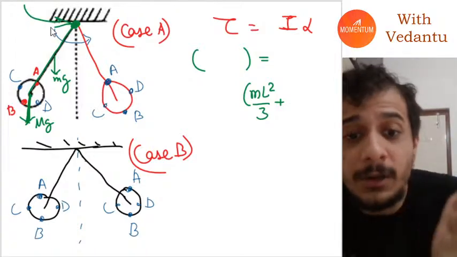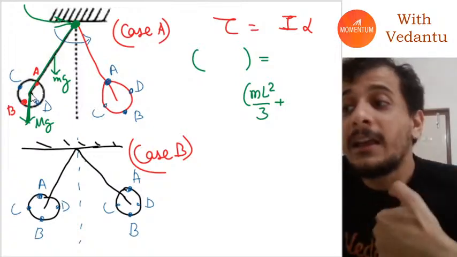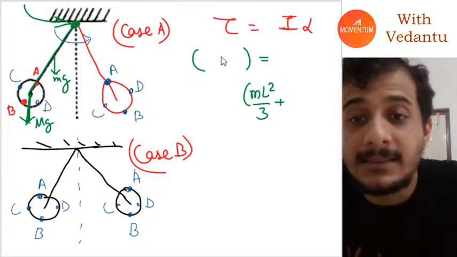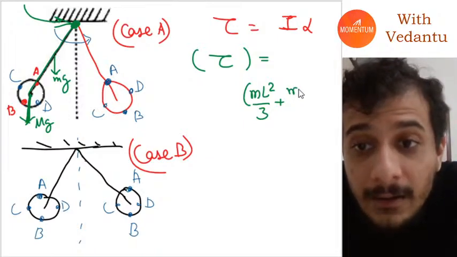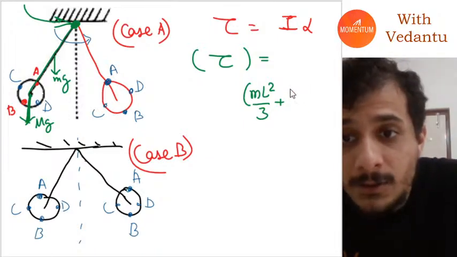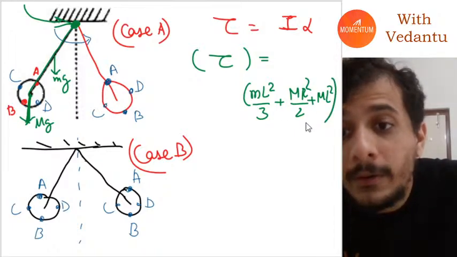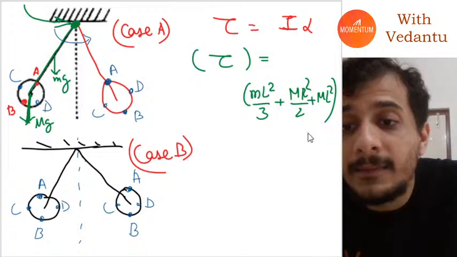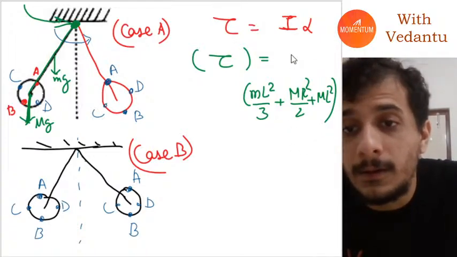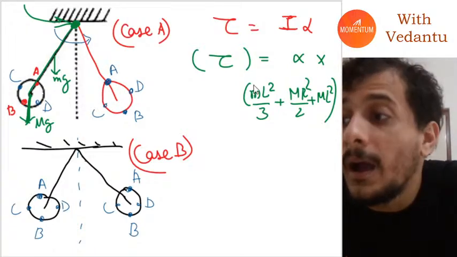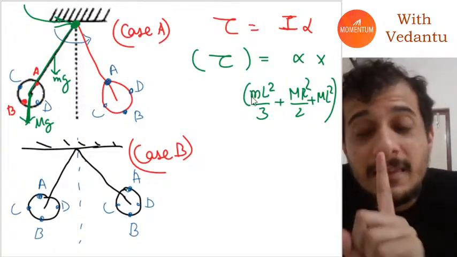So what will be its moment of inertia, guys? In that case, its moment of inertia will be calculated using parallel axis theorem. I will write it as mr square by 2 plus ml square, using parallel axis theorem, into alpha. Okay, I hope everybody understood. This is the moment of inertia in the first case.